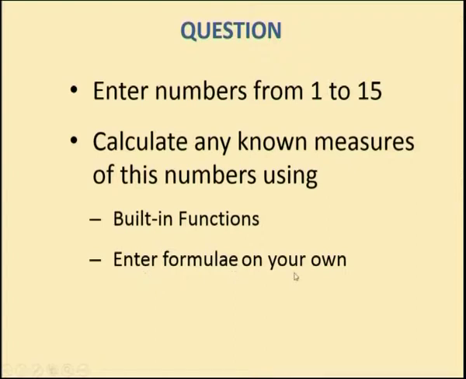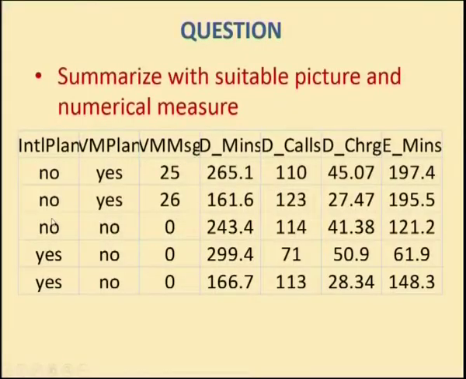Enter formulas on your own. I did both the cases; you can also try with the numbers 1 to 15 or 20, whatever the case of interest. The second is a part of the data file which I have dealt with so far, that also has some categorical data, some textual form, some numerical form, so that people can understand what to do with them: how many of them are no or yes, a bar chart may be helpful, a mean or a variance can be calculated for the given columns or given rows. For these items you can try.